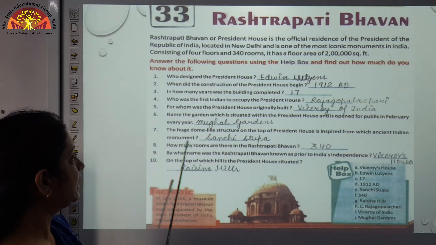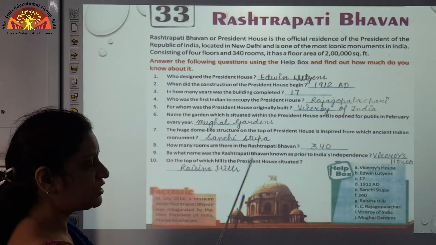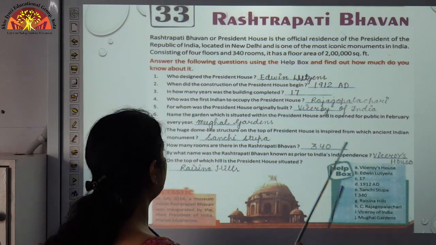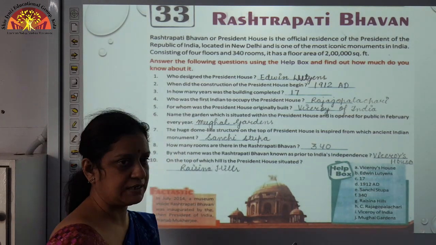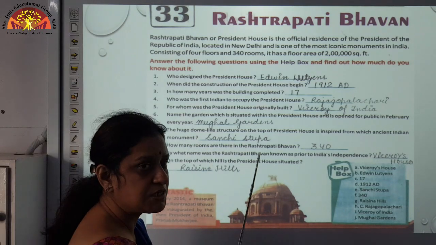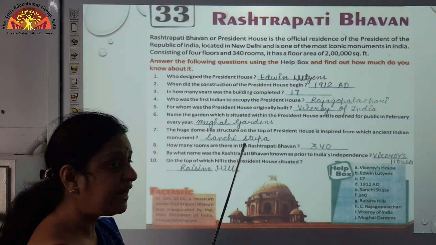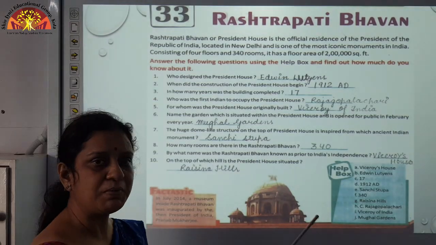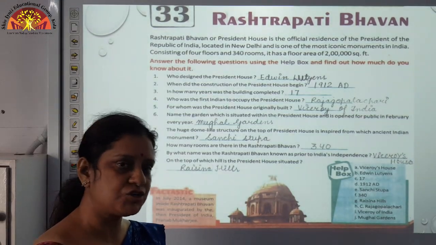I am again reading. The huge dome-like structure on the top of President House is inspired from which ancient Indian monument? It is inspired by the Sanchi Stupa. It is one of the greatest stone structures in India, commissioned by Akbar in 3rd century.